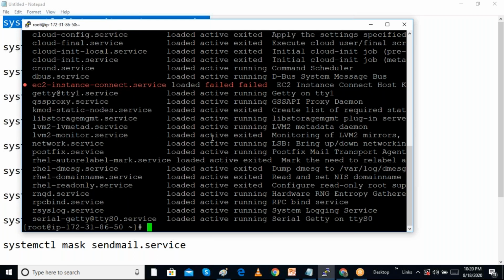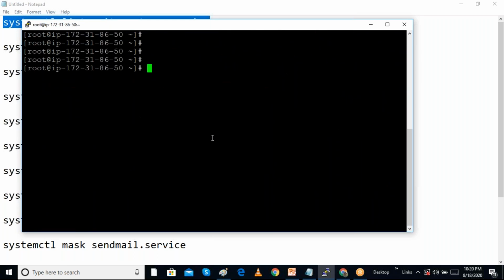Now we can install, for example, httpd. We will study how to install packages, but for example, we want to install the httpd package. So we give the command yum install httpd. Yum is the command for installing packages, and httpd is the service name. So this is just installing a package.